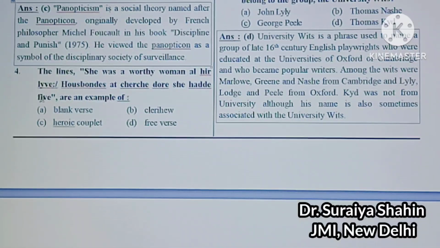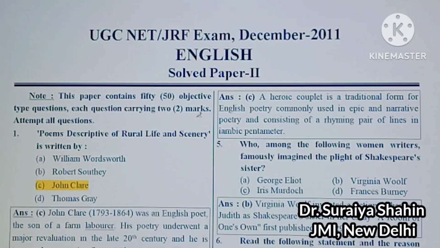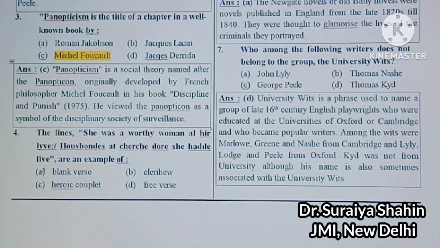Next question is the lines, "She was a worthy woman all her life, husbands at church door she had five," an example of. First is blank verse, second is clerihew, third is heroic couplet, and fourth is free verse. So your correct answer would be here heroic couplet, right?